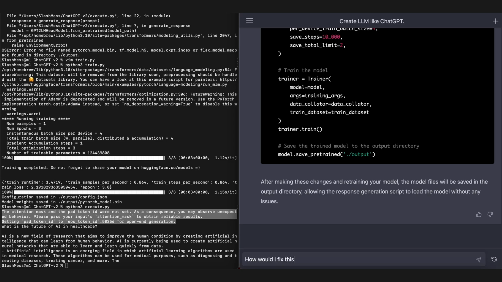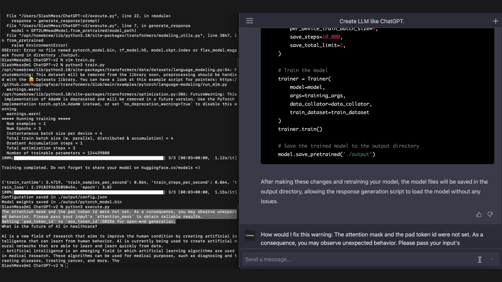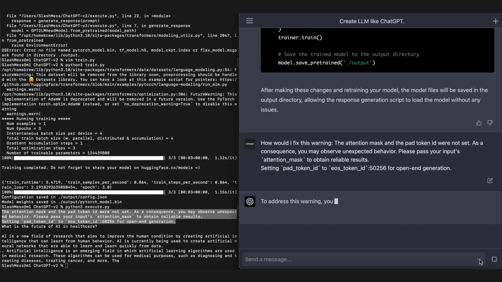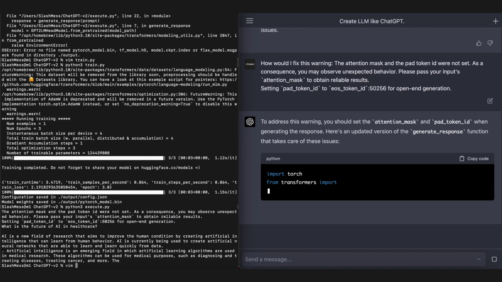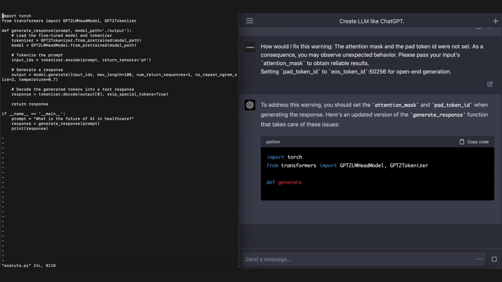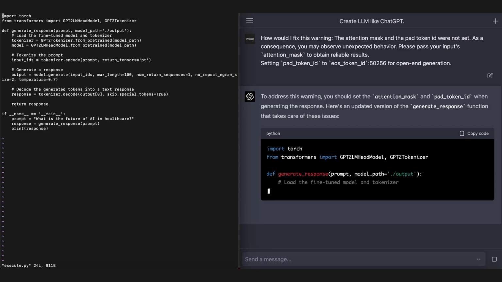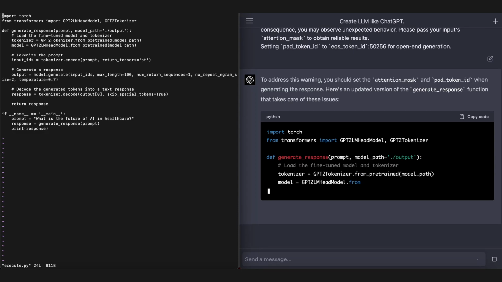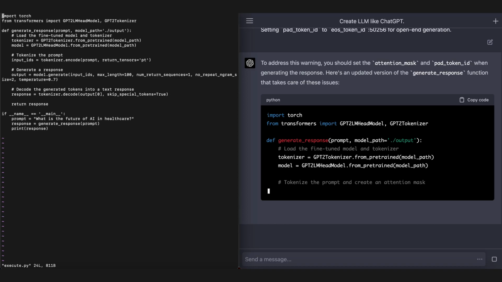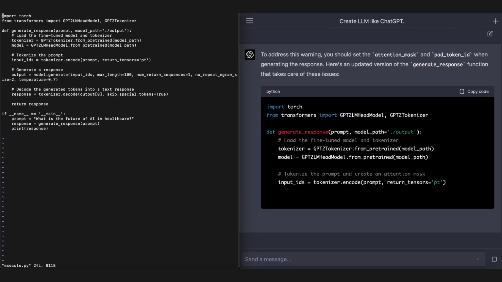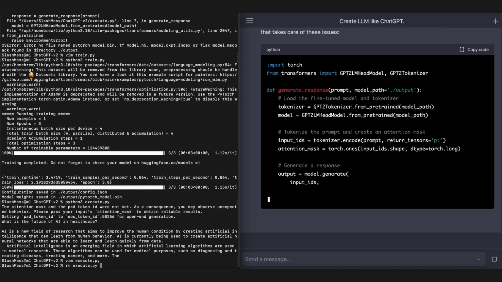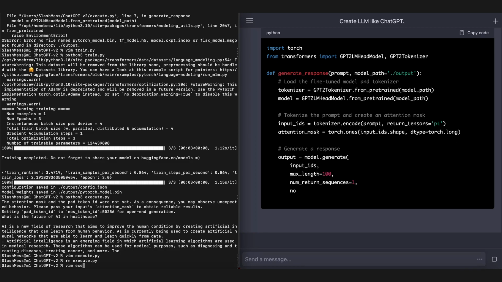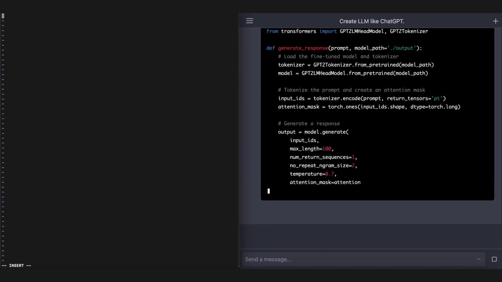We're still having a warning here. How would I fix this warning? Given that it was able to fix all of our errors, I bet it should be able to fix this little warning, and then it'll be perfectly working. You should set the attention mask when generating the response. Okay, so it's in the generate response function. So in our execution script, oh, is it just going to completely rewrite the script? Oh, that's nice. Okay, well, since it's completely regenerating this response, I will remove our execute script and get ready to paste a new one in here once it's finished.